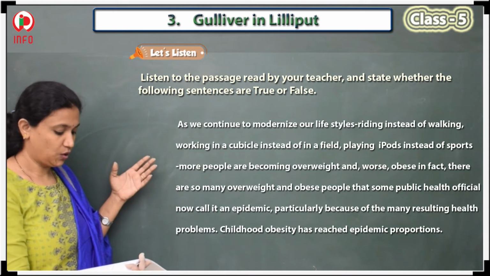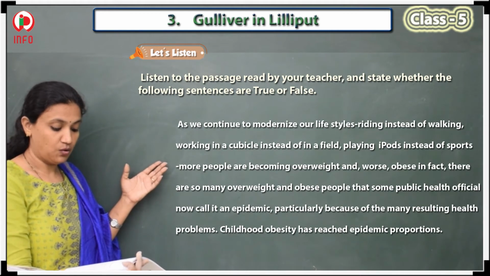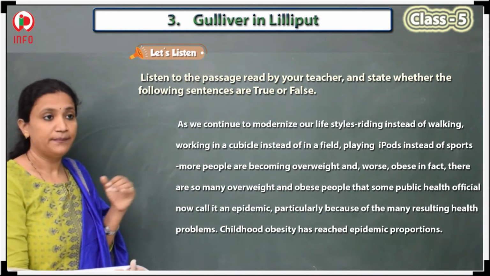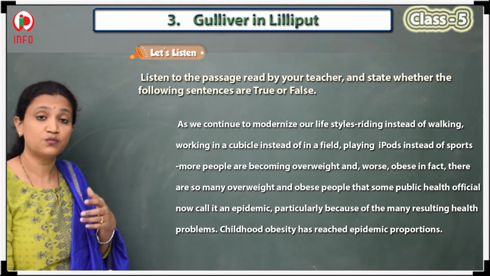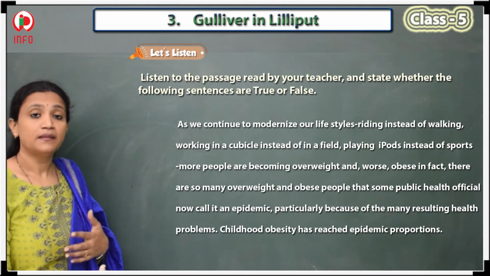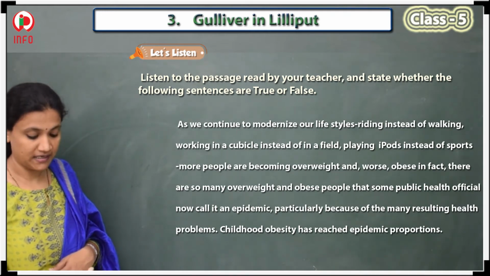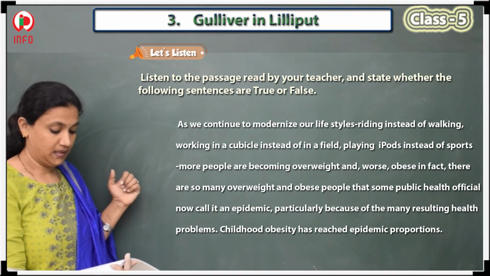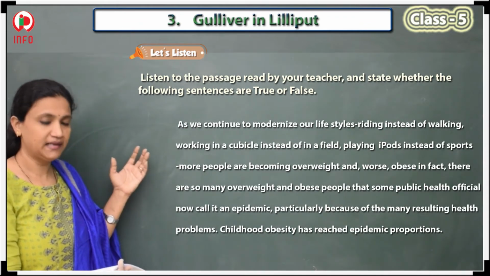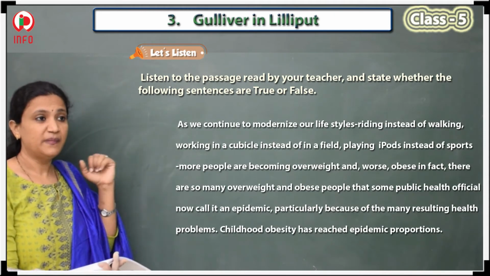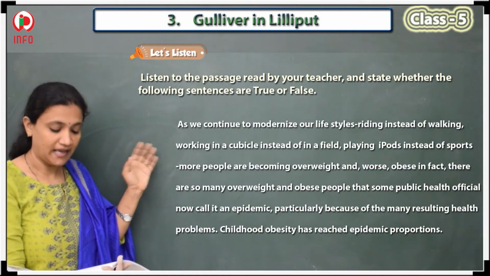There are so many overweight and obese people that some public health officials now call it an epidemic. Due to the increasing number of obese people, that means fat people are increasing nowadays. That is the reason public officials started calling it an epidemic. Epidemic, why? Particularly because of the many resulting health problems. So obese people, because of being overweight, immediately get health problems. That is the reason it is called an epidemic.